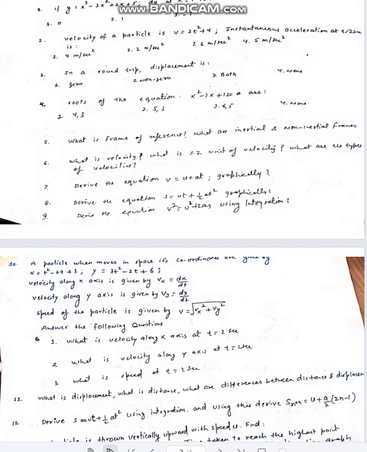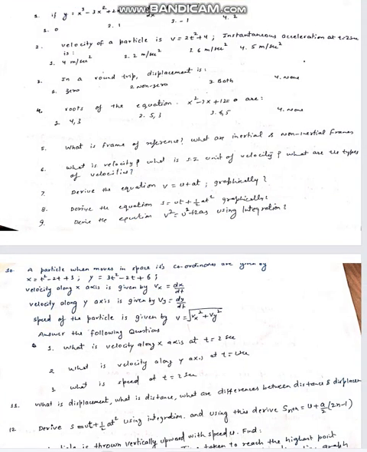Let us solve some other questions. Here the first question is: y is given, and we need to find dy by dx at x equals 1. You can differentiate it. So dy by dx will be 3x square minus 6x plus 2, and if x is 1, this is 3 minus 6 plus 2, which is minus 3 plus 2, which is minus 1. So the third option will be correct.